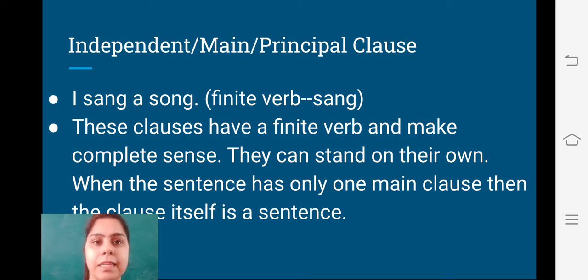Like in this sentence, it is a group of words in which we are having a subject, we are having a finite verb, it is not dependent upon any other sentence, it stands on its own and it has only one main clause. So this clause is called a sentence. So this is what we mean by the independent, main or principal clause.